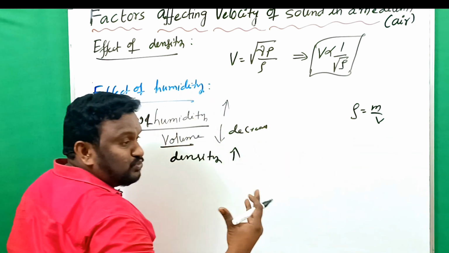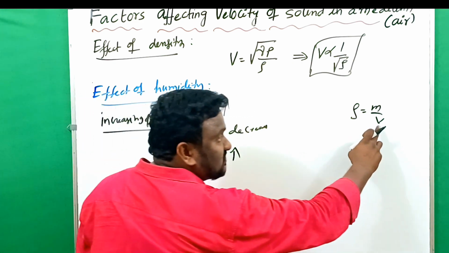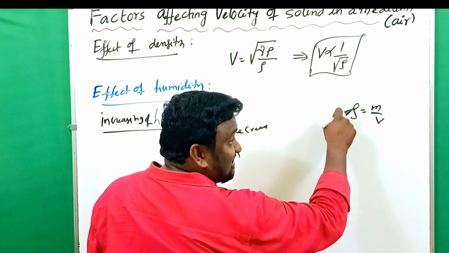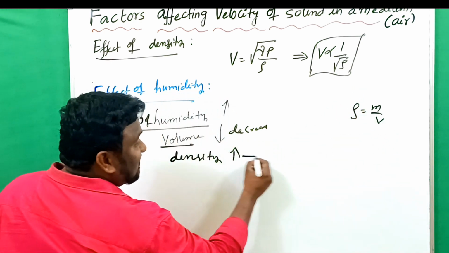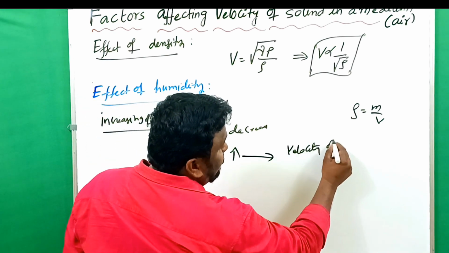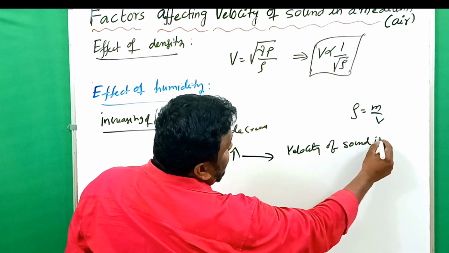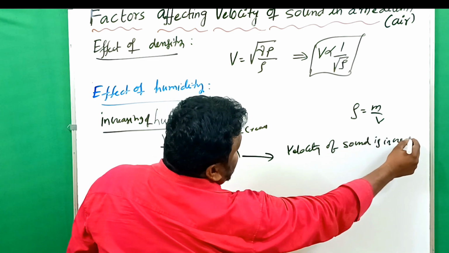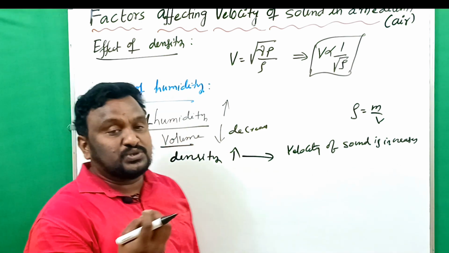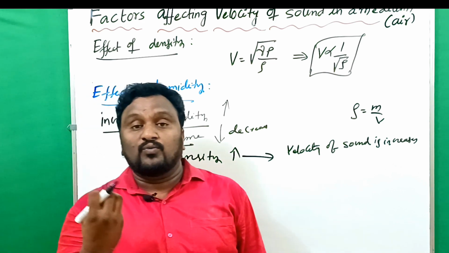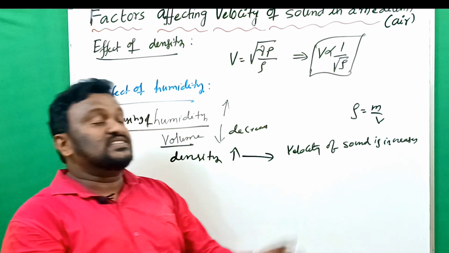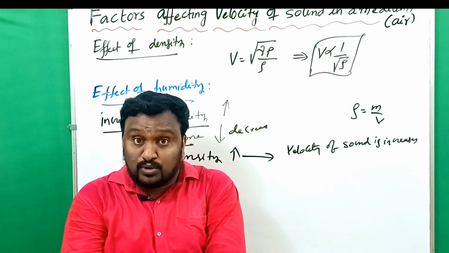When humidity is more, the molecules are very close, so volume decreases. When volume decreases, density increases. When density increases, the velocity of sound increases. Clear? Because the molecules are very close to each other, they can transfer energy from one molecule to another very soon. That's why the velocity of sound increases when the humidity is more.